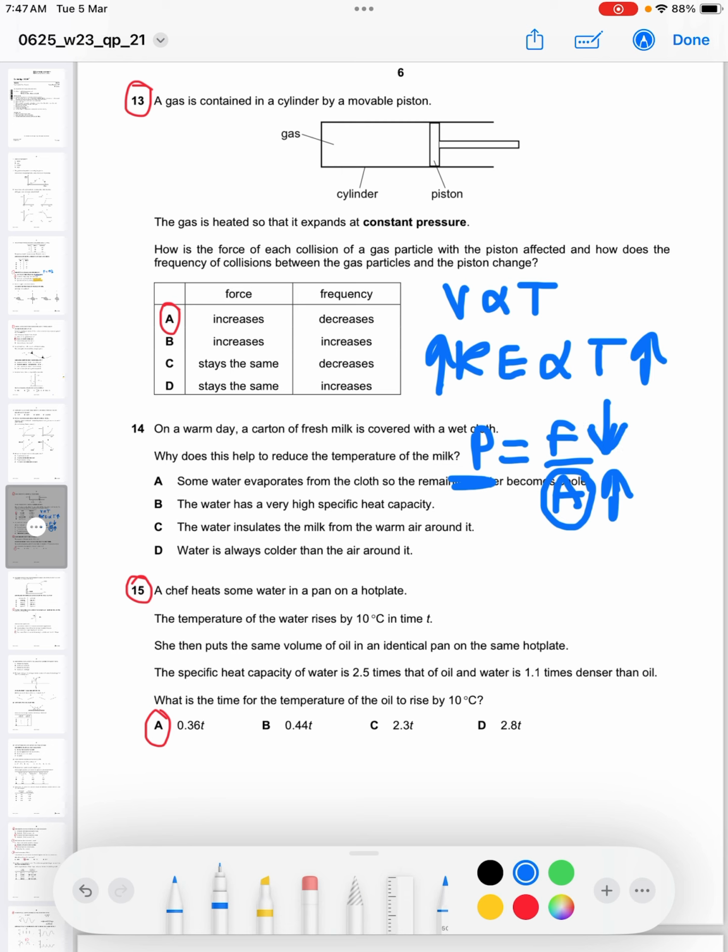Force is a function of two things when you're talking about gas particles. Force is a function of the speed at which a molecule is colliding with the walls of the container. So the higher the speed, the more the force. But the force is also a function of the number of collisions.